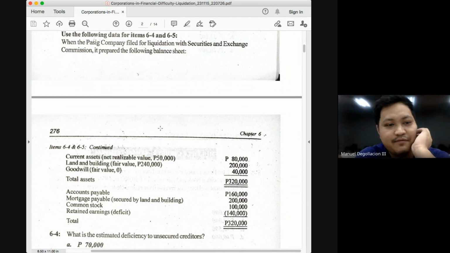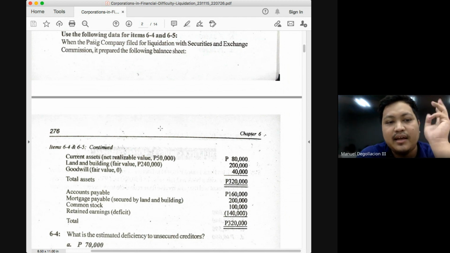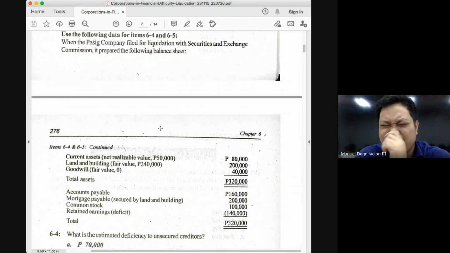How many assets do we have? 3: current assets, land and building, and goodwill. Okay, but instead of the 320,000 total, we will not be using that one because, again, you will have to recalculate your total assets based on their fair value. The 320 is based on their book values, class. Okay, so the current assets, instead of 80, will be brought down to 50, and then your land and building, instead of 200, will be restated to 240.